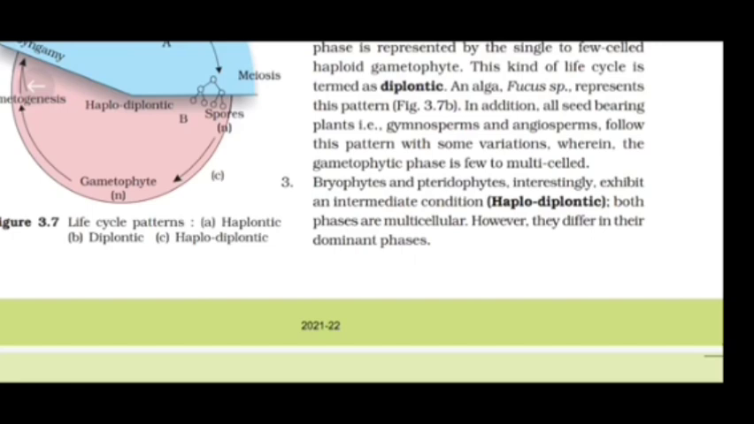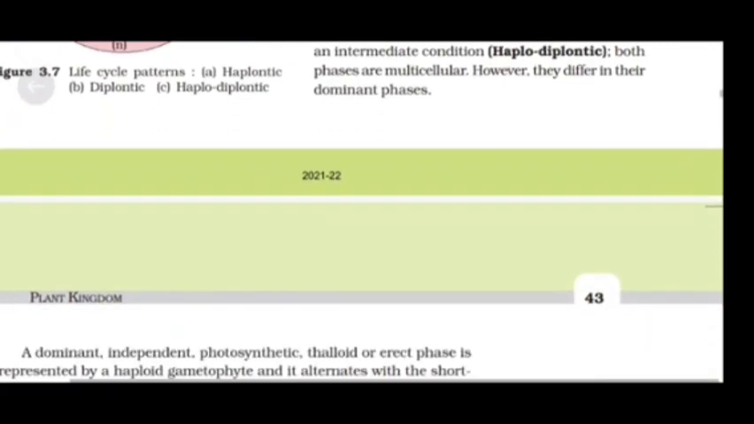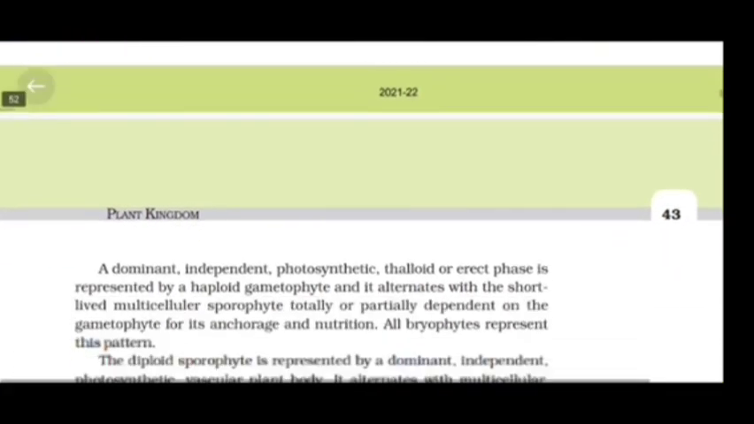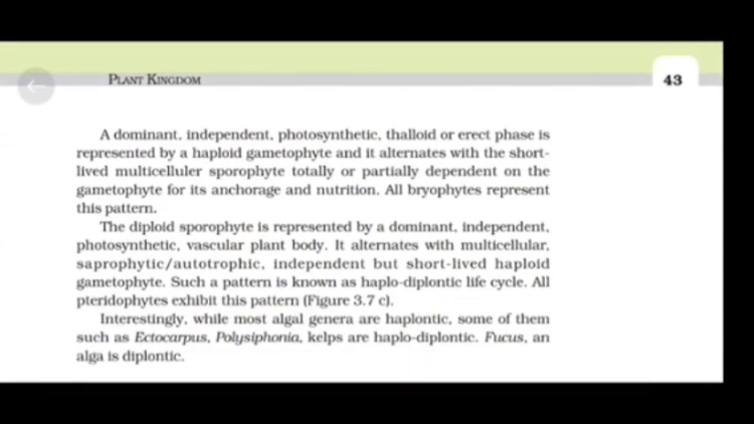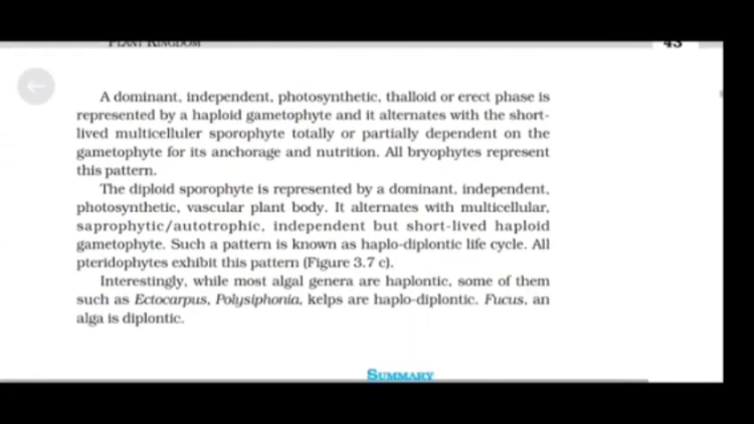Both phases are multicellular. However, they differ in their dominant phases. A dominant, independent, photosynthetic, thalloid or erect phase is represented by a haploid gametophyte, and it alternates with the short-lived multicellular sporophyte, totally or partially dependent on the gametophyte for its anchorage and nutrition. All bryophytes represent this pattern.